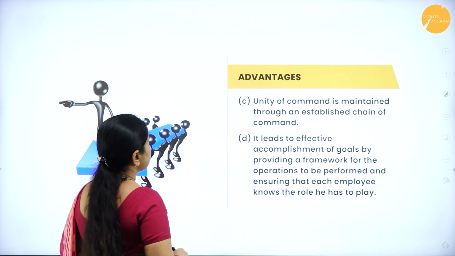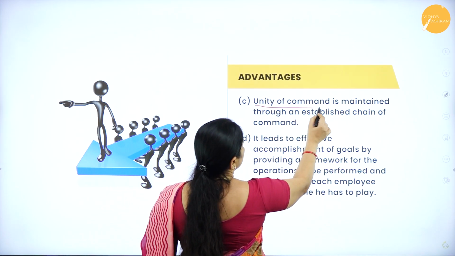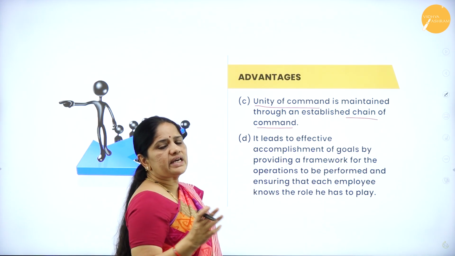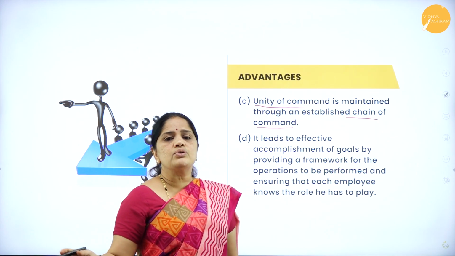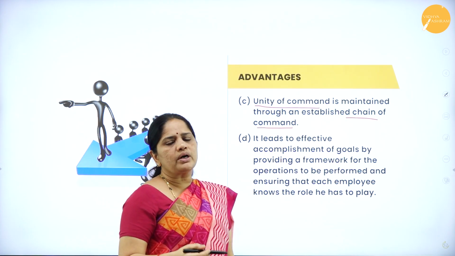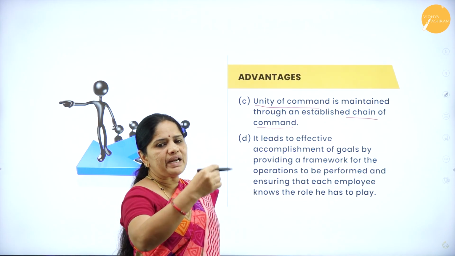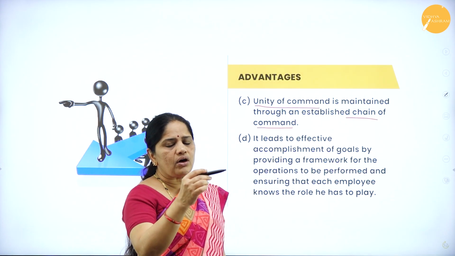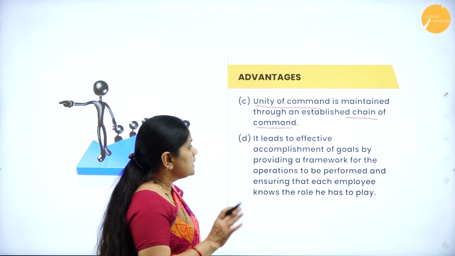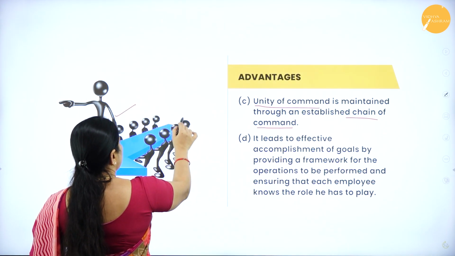Now, the next advantage of having a formal organization is that the unity of command is maintained through an established chain of command. In a formal organization, we can see that there is a chain of command which runs throughout the organizational structure. Authority flows from top to bottom and responsibility flows from bottom to top. So we have to maintain this chain of command to see that all the activities are carried out in a planned and phased manner, and the unity of command. So here there is the team leader or the team manager who is commanding his teammates.